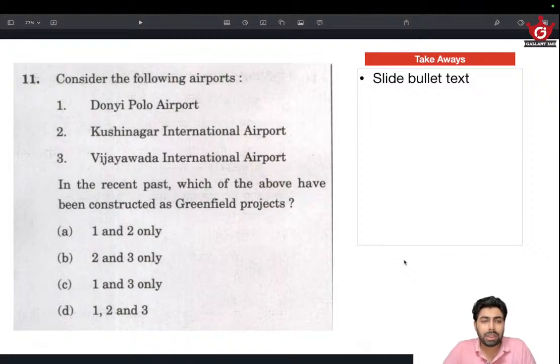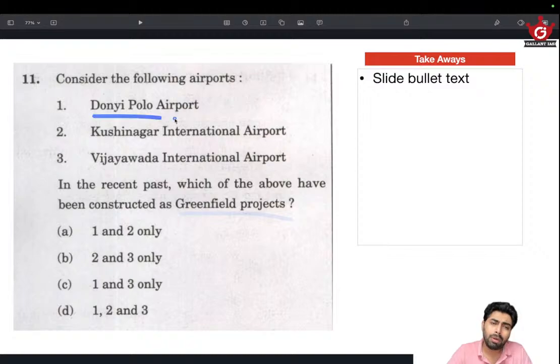Then okay, next one. Consider the following airports. In the recent past, which of the above have been constructed as greenfield projects? This came like an absolute surprise. I think for most aspirants also it came as an absolute surprise. The few things we knew about this particular question is what greenfield projects are. Okay, that's something we learn in economy, basic stuff.